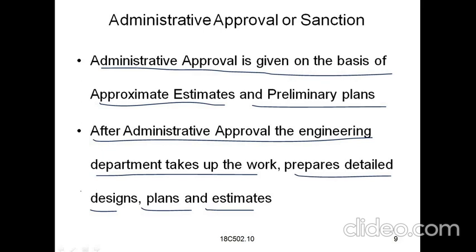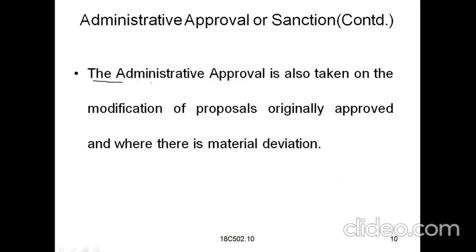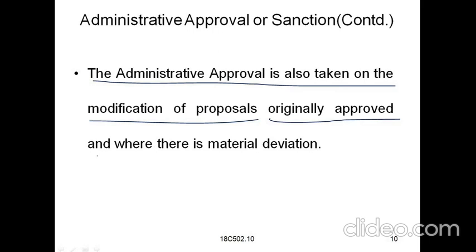So this is the process after administrative approval. And here you can see administrative approval is also taken on the modification of proposals originally approved, where there is material deviation. So what has happened here? We can take administrative approval even after submitting, if any modifications are there for the proposals that were originally approved and where there is material deviation.